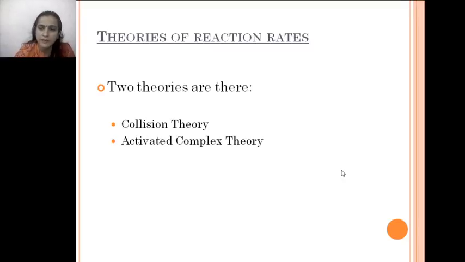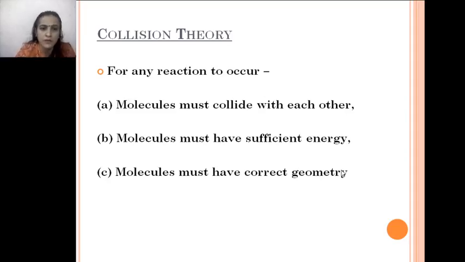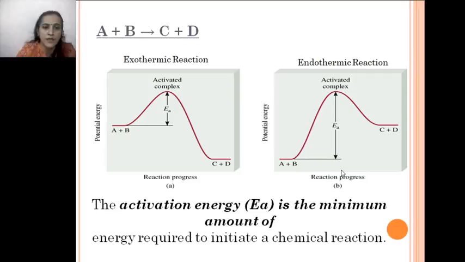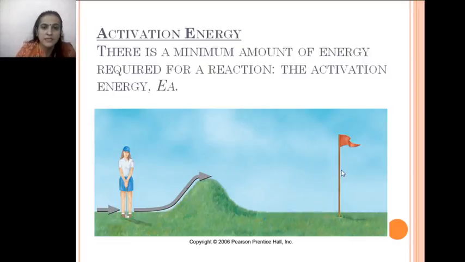Collision theory is a simple theory in which two molecules are going to react. Two molecules are going to collide. In order for two molecules to collide, you just have to mention two properties here. One is the molecules must have sufficient energies. Another one is molecules must have correct geometry to collide with one another. I'm skipping this. Next is activation energy.